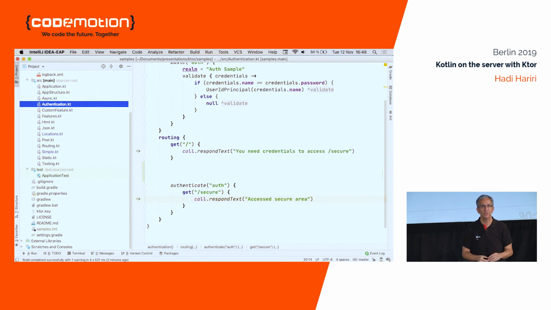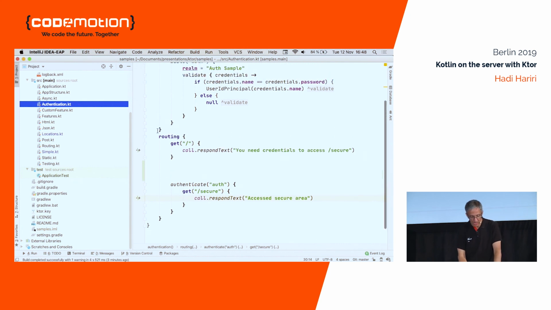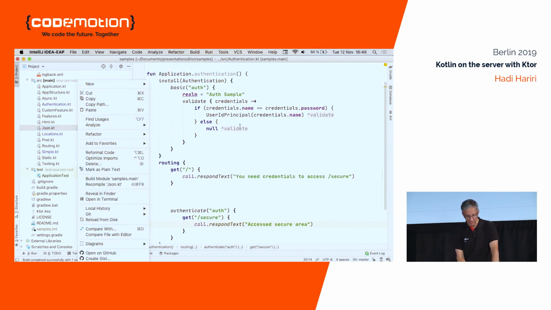Very few. Do you use Dagger? No? The other day I saw a session that said if you use an IOC framework, you should use Dagger. It was by Google. Anyway, I found out the other day that Koin, which is spelled with a K, very original, also has a feature for Ktor, so you could directly support IOC containers such as Koin in your application.